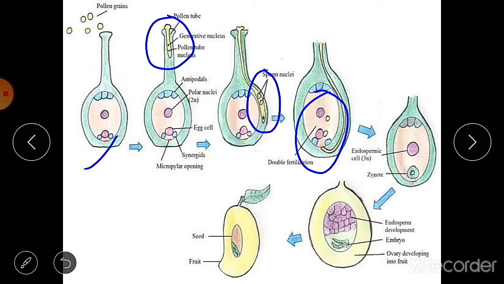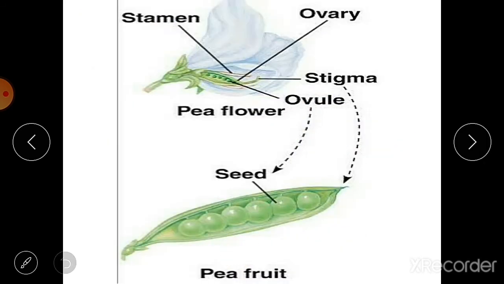Then this endosperm is formed, which forms the cotyledons of the seed. And here is the embryo. The embryo is protected inside the seed, inside the fruit. Seed is inside the fruit and embryo is inside the seed. So in this way this whole process is the reproduction in plants.